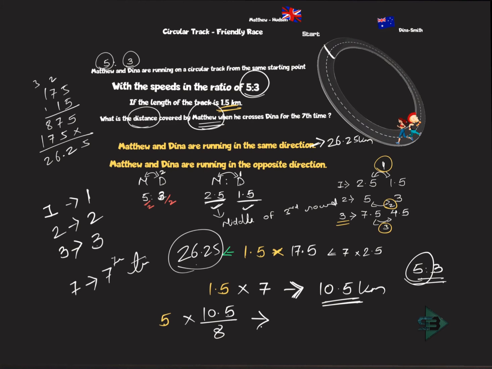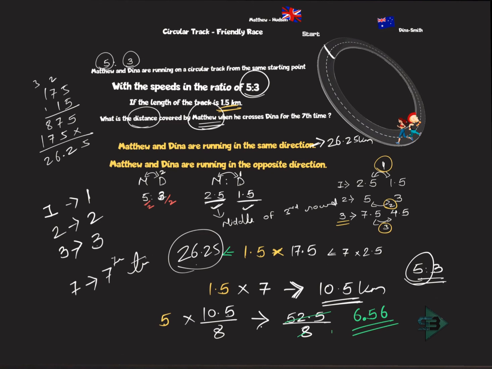So 10 5s are 50 plus 0.5, this becomes 52.5 divided by 8. Let's just solve this to get to the final answer. 8 6s are 48. 4 are you left with 45. 8 5s are 40. You're left with 5 by 8. 5 by 8, 1 by 8 is 12.5. 12.5 into 6 will be 60. So 6.56, because there's a decimal point here. 6.56 will be your answer to this, and that's it.